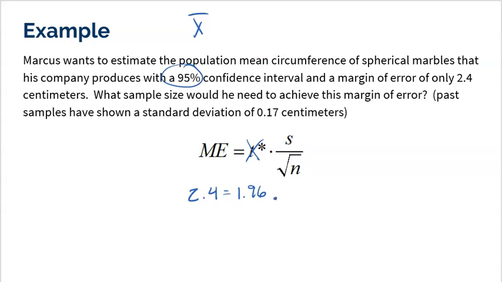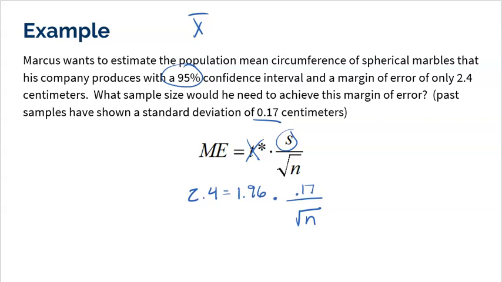All right. The other thing is I'm going to need something to put for the standard deviation. Well, if we keep reading, it does tell us past samples have shown a standard deviation of 0.17. So I'm not saying that this is going to be true for my sample, but past samples have shown that standard deviation, so I guess I'm going to have to use it. So these questions are a little bit tricky, so just pay attention that the margin of error is going to be given to you and the level of confidence will be given to you. For the level of confidence, we're just going to have to use a Z star. Sorry, what else are we going to do?